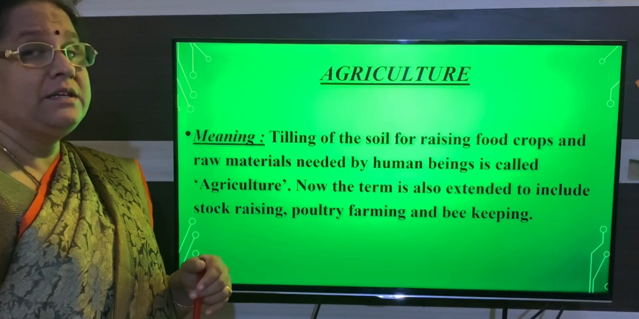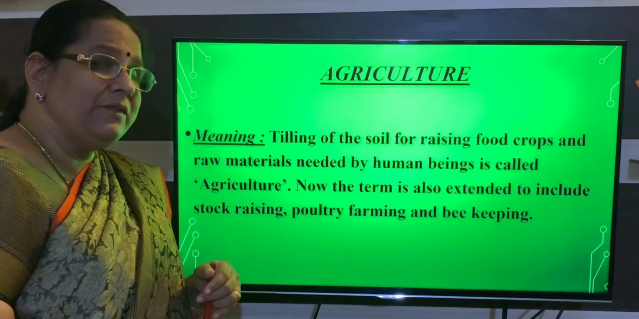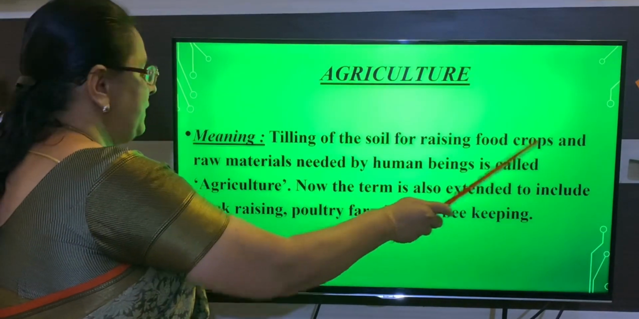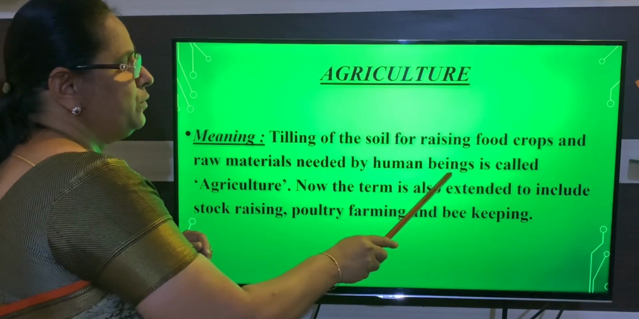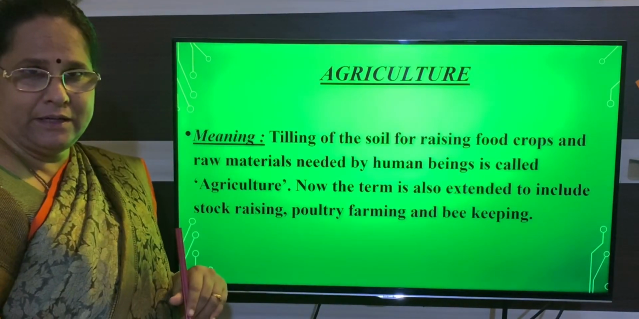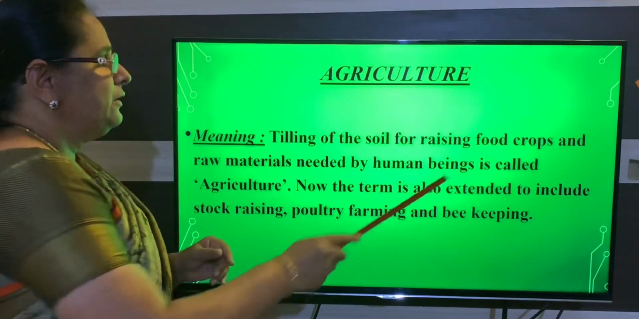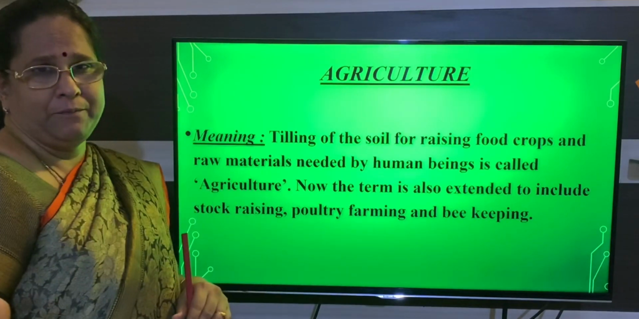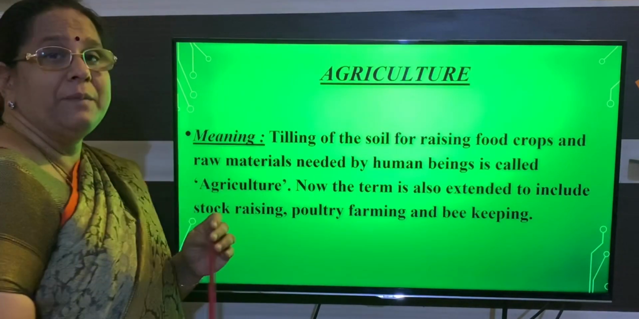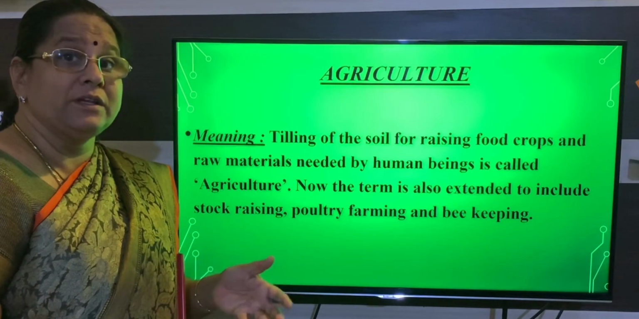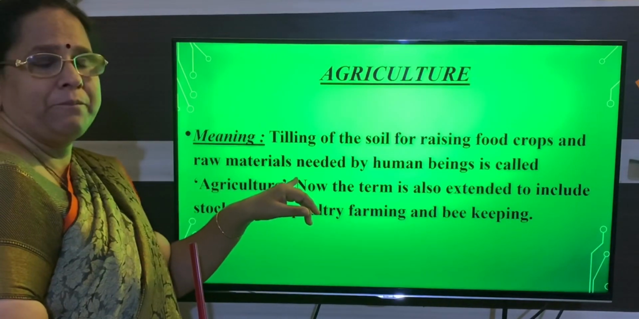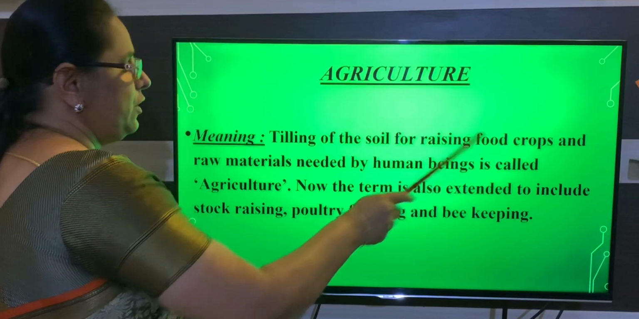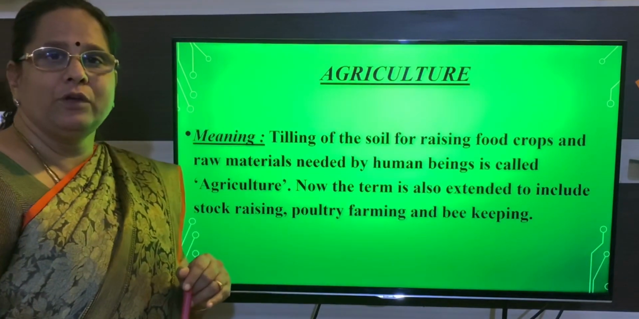What is agriculture? Tilling of soil for the cultivation of crops is called agriculture. That is, tilling of soil for raising food crops and raw material needed by human beings is called agriculture. Here raw material means material which is used for industry purposes, like cotton and sugarcane. So with the help of tilling the soil, we raise food crops as well as raw material needed by human beings.